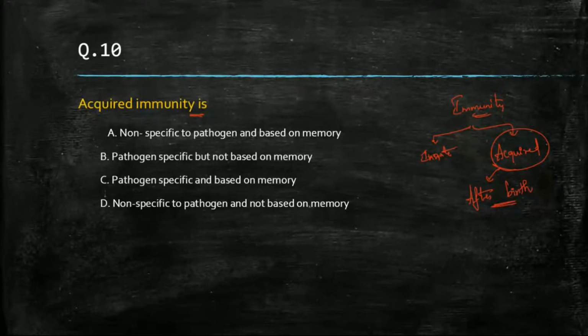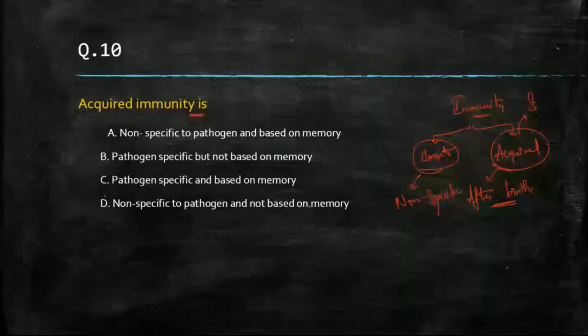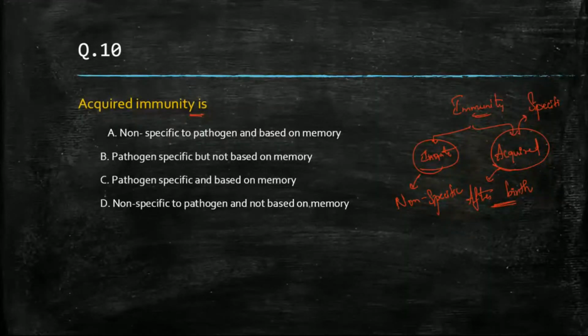Okay, so this innate immunity is a non-specific immunity. It is also known as non-specific immunity, and this acquired immunity is also known as a specific immunity. This is also known as specific immunity.